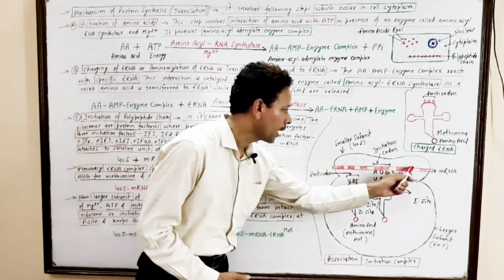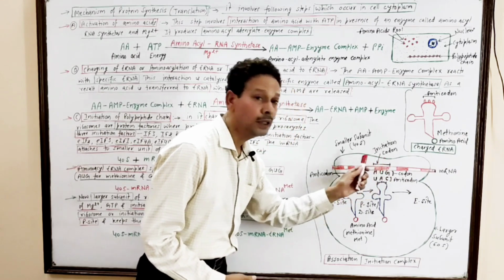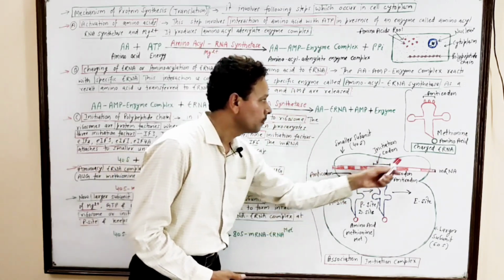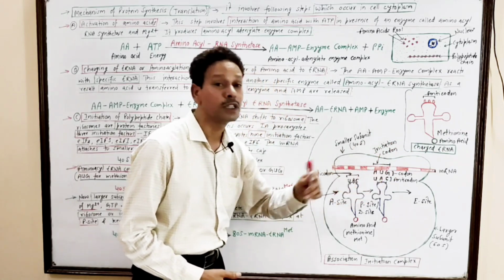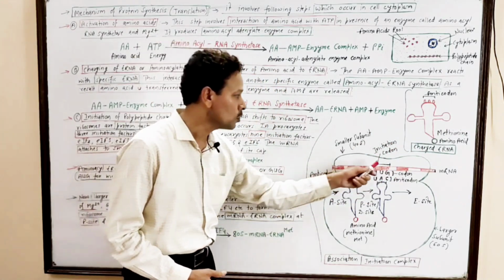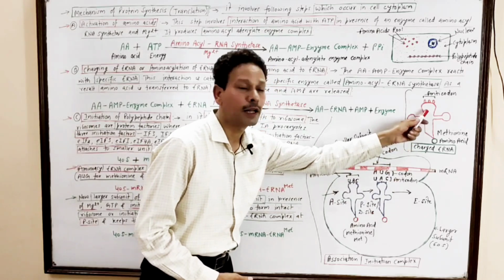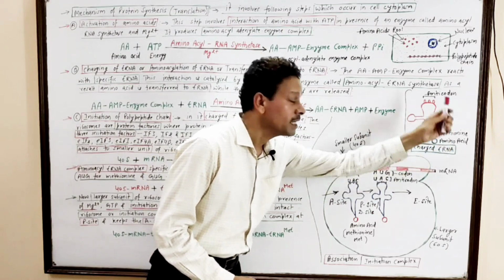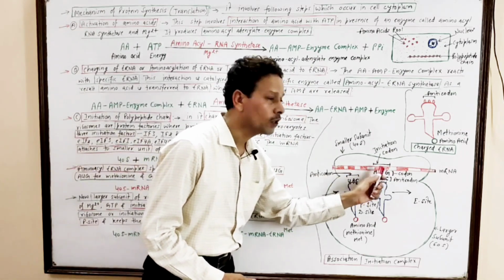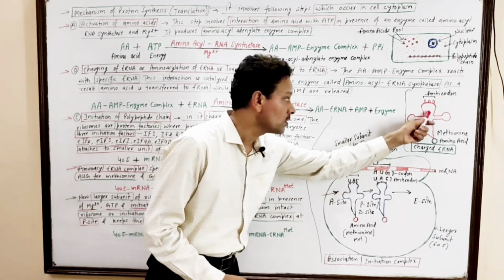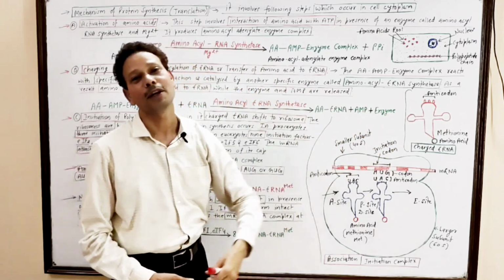And on this mRNA, the sequence of codons specifies a specific amino acid, having initiation codon either AUG or GUG. In response to that, this charged tRNA molecule brings a specific amino acid, methionine. If the initiation codon is GUG, then this charged tRNA brings valine amino acid.